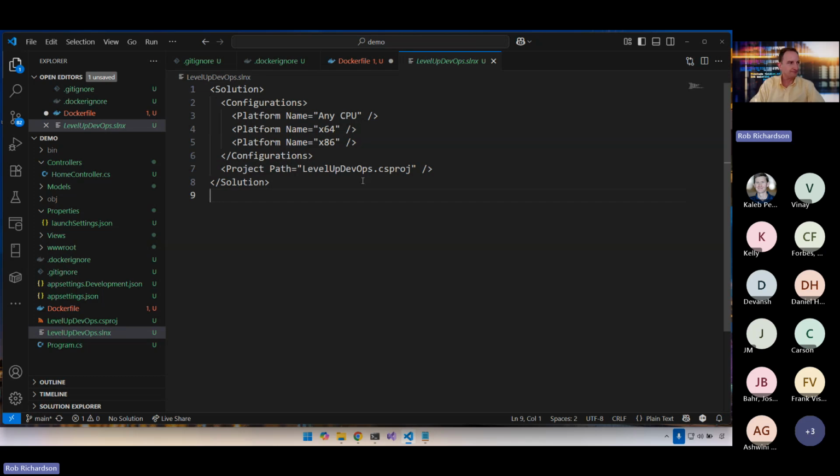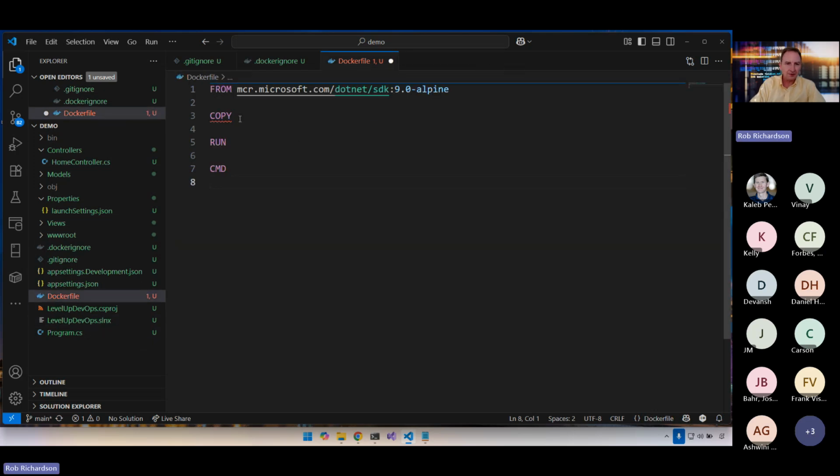And we have our projects. That's just really, really simple. Nice. So now back in our Dockerfile. Oh, any questions about our new solution file? I find that slnx so much nicer.